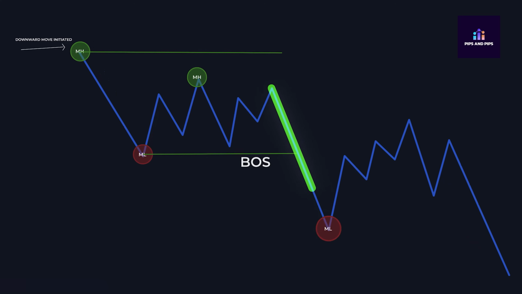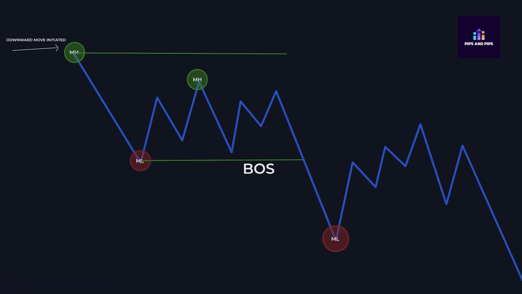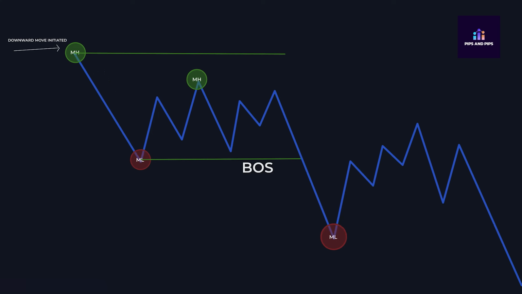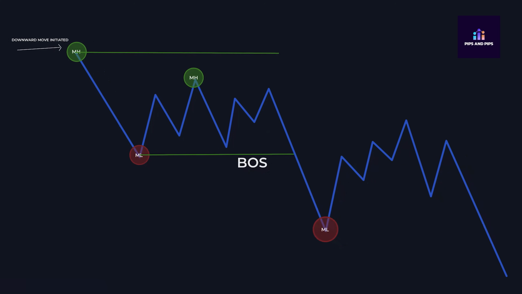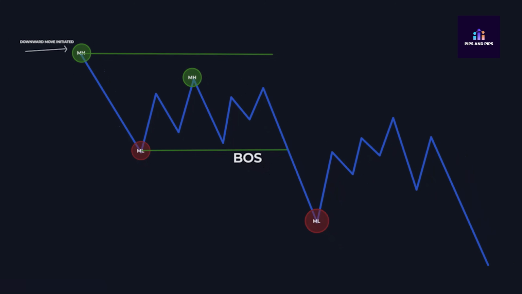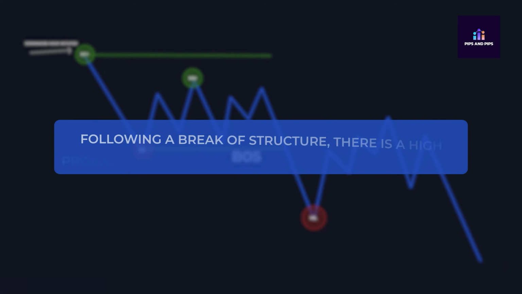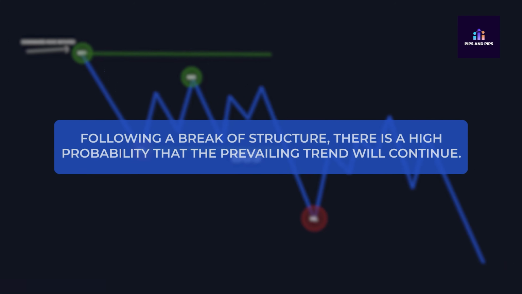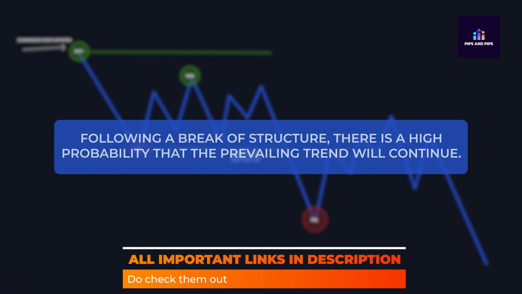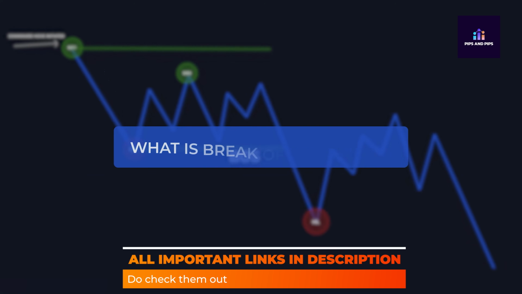When a break of structure forms in the market, it is a strong sign that the trend may continue. And in such a situation, you should try to find buy or sell trades according to the market condition. If the market forms a bullish break of structure, then you should try to find buy trades, and if the market forms a bearish break of structure, then you should try to find sell trades. Now let's understand break of structure in detail.